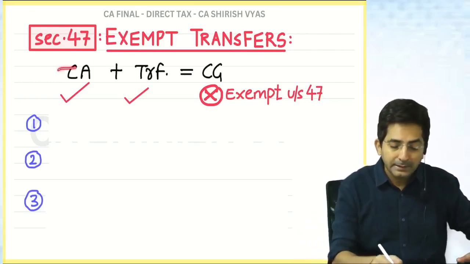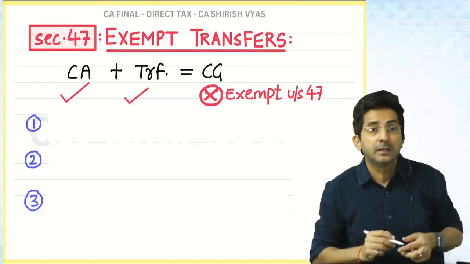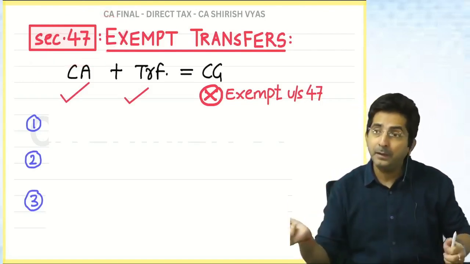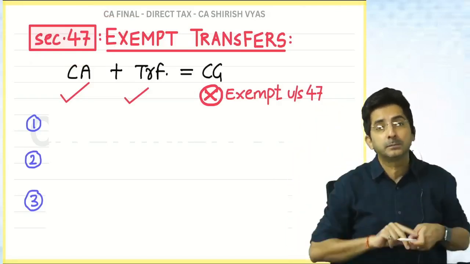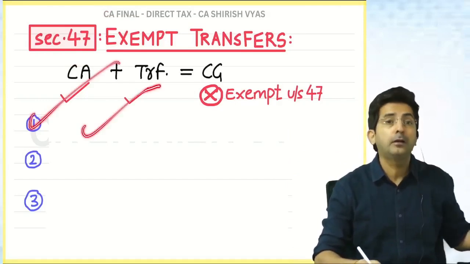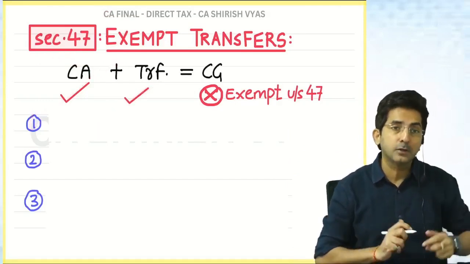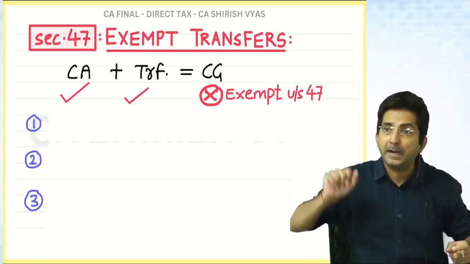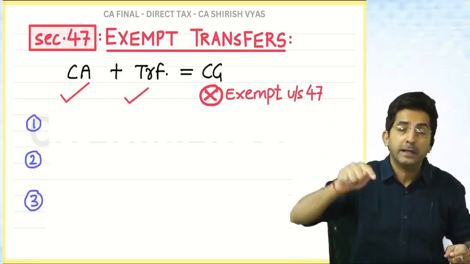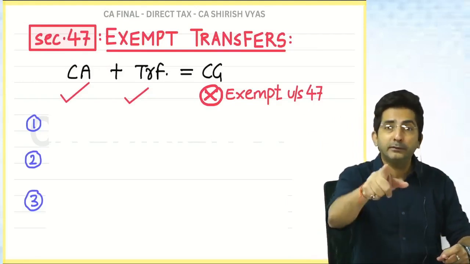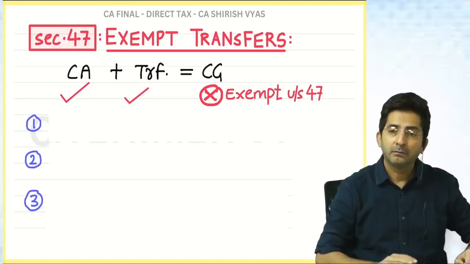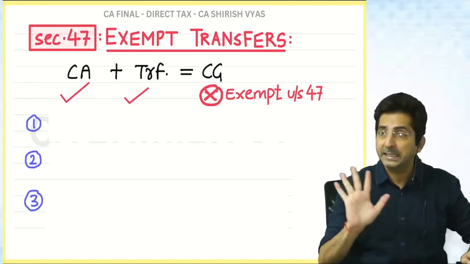And you know why this has to be specified in the section? Because if this was not mentioned in the section, capital gain would have been taxed on this. Because as per law, conditions are fulfilled. And imagine if this section was not there, the income tax officers would have tortured every assessee. You gave the gift, pay the tax. You gave the gift, pay the tax. Every gifter would have paid tax if this section was not there.